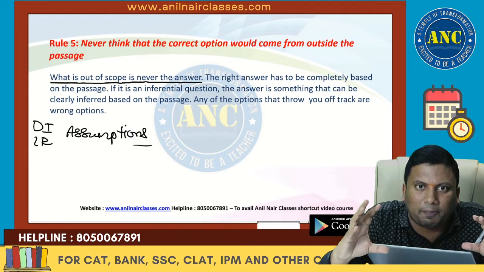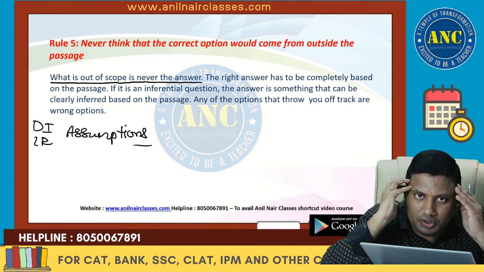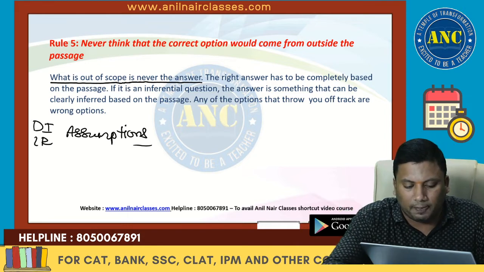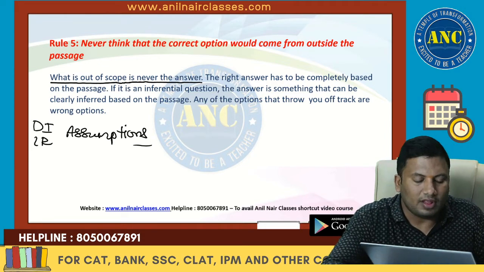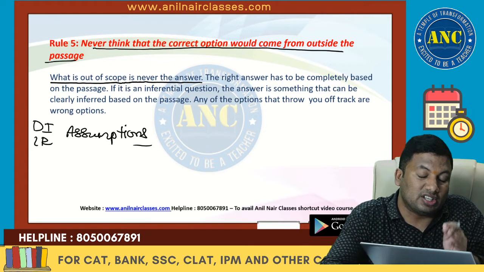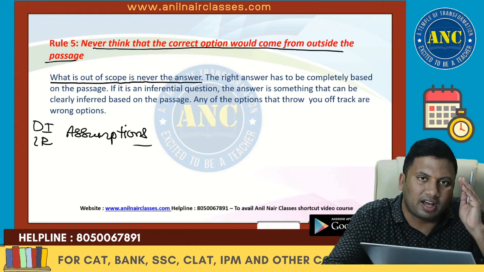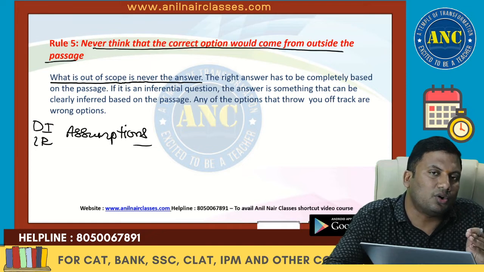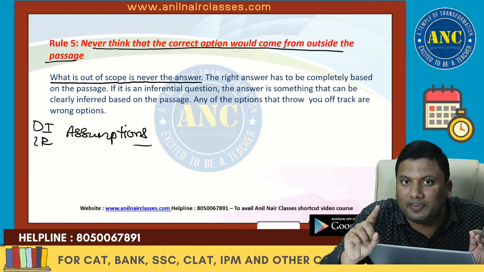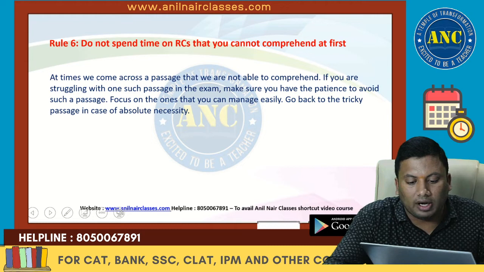What is given in the passage, read the passage, understand the passage, and restrict your knowledge only to that passage and try to solve the questions in that passage. Always remember, right? Never think that the correct option would come from outside the passage. It will be present inside the passage. Don't carry forward your 21 or 23 years of intelligence and don't try to think out of the box unless and until it is required. Always the answer is confined to the passage. Rule number 5. Rule number 6.